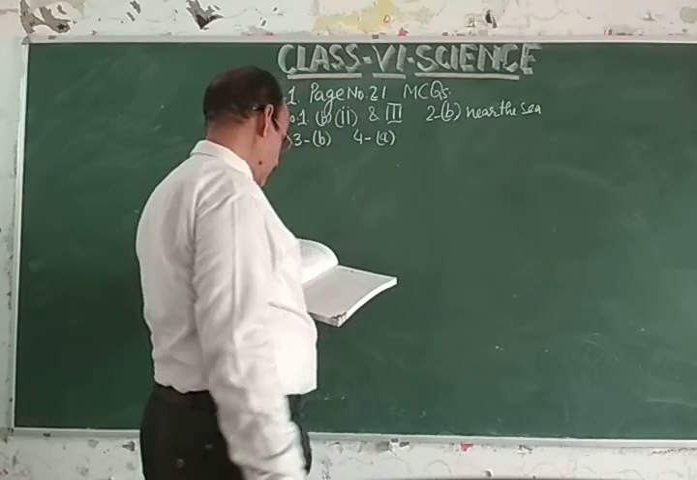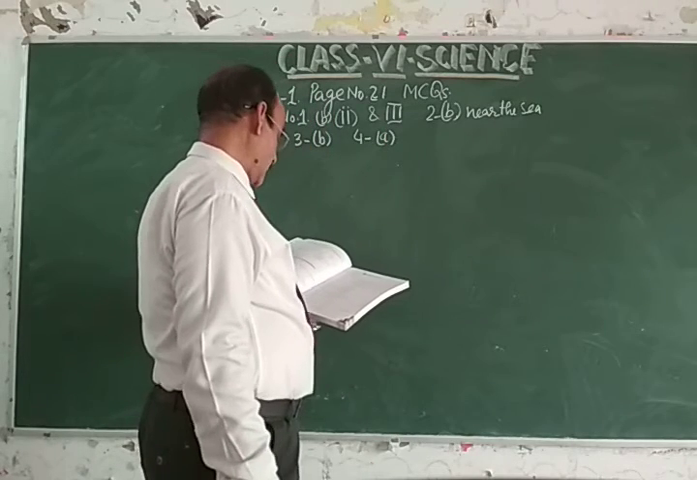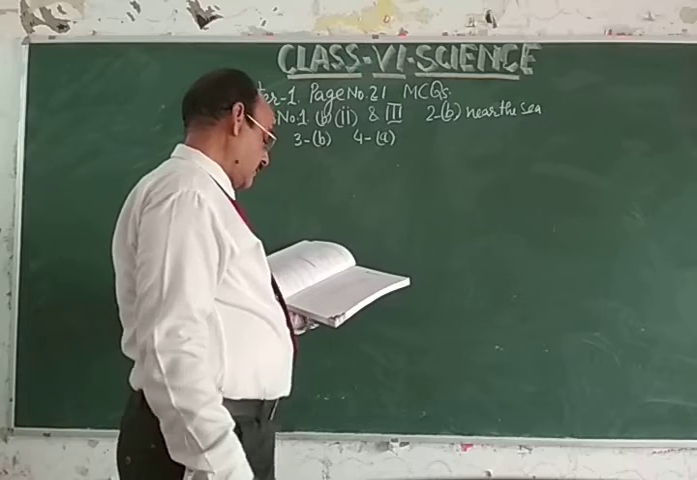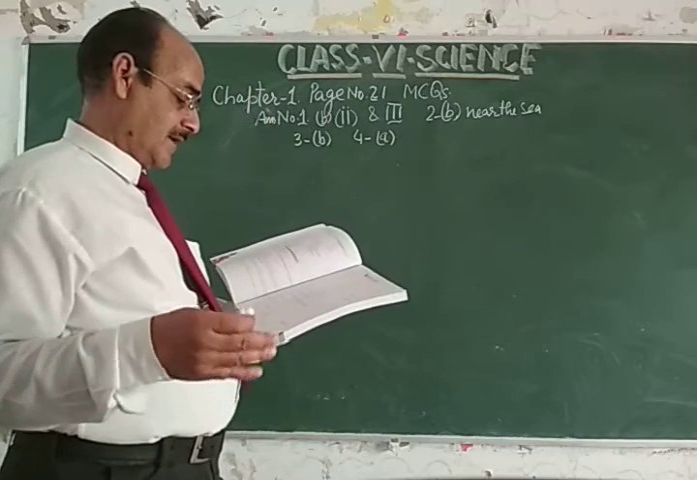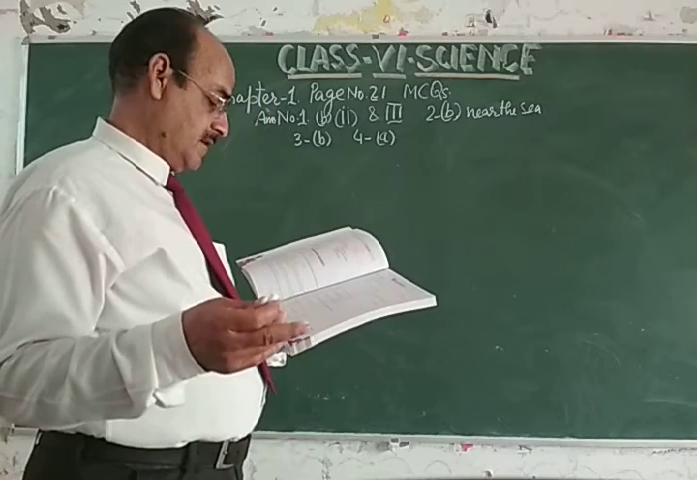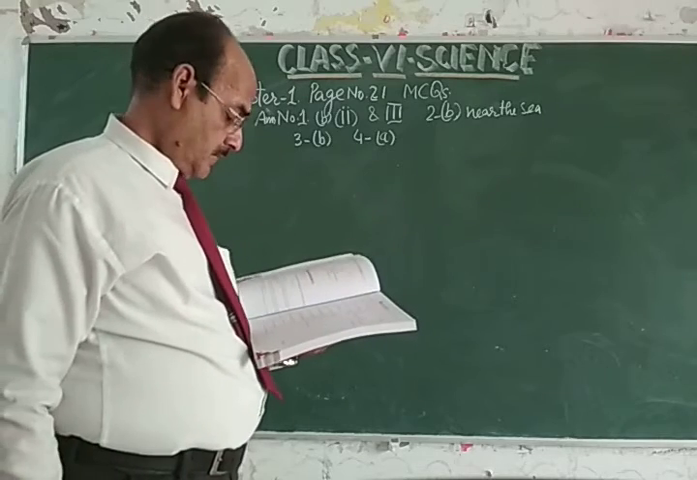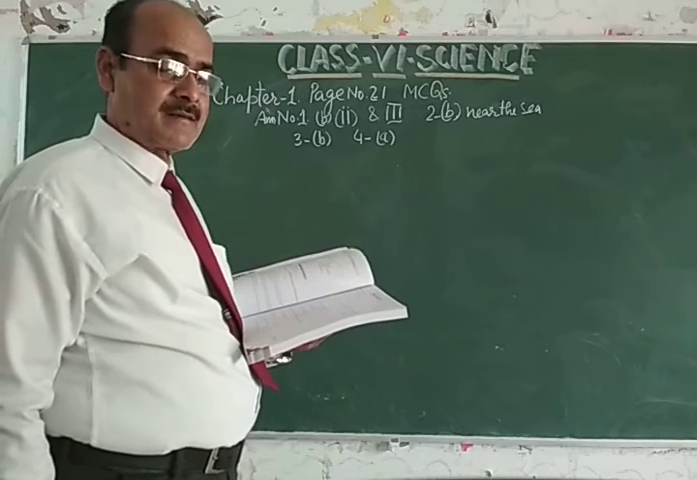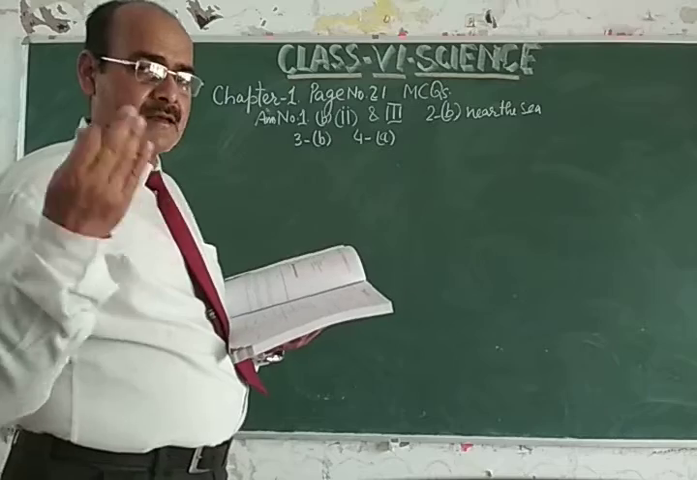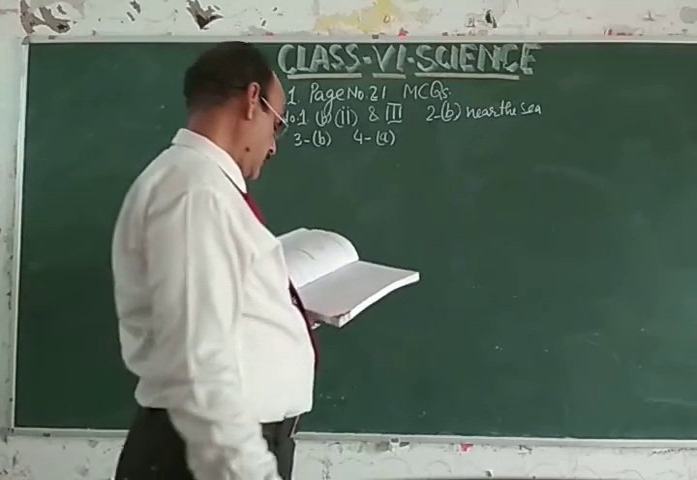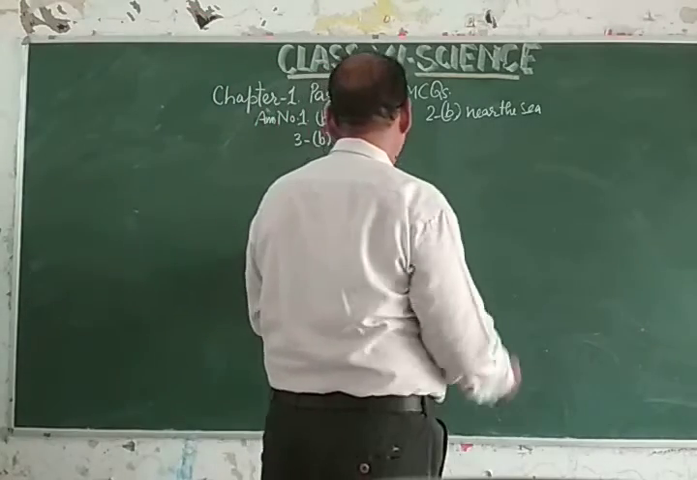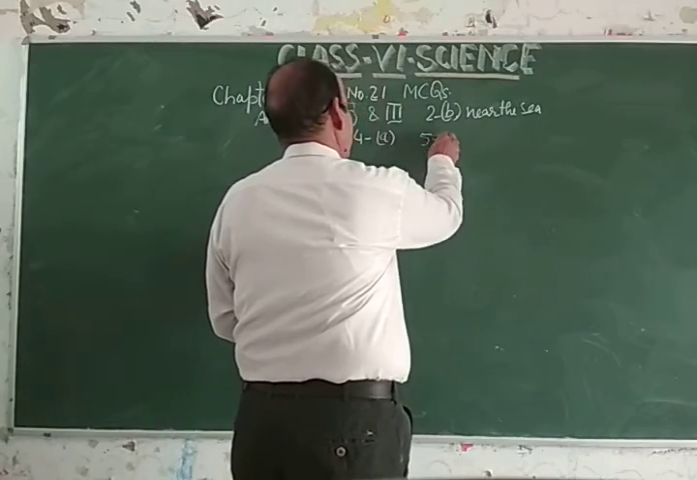Similarly, question number 5. Which one of the following is not an animal product? Honey, cheese, millet, and milk. So millet is not an animal product, it is obtained from a crop. So the answer will be C. 5C.